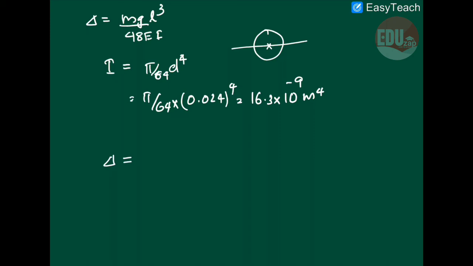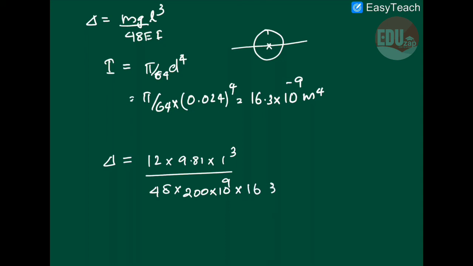Mass is 12 kilograms, so 12 into 9.81 into length 1 meter, 1 cube, divided by 48 into 200 gigapascal, so 200 into 10 raised to 9, into I value 16.3 into 10 raised to minus 9. So the deflection value you will get is 7.52 into 10 raised to minus 4 meter.